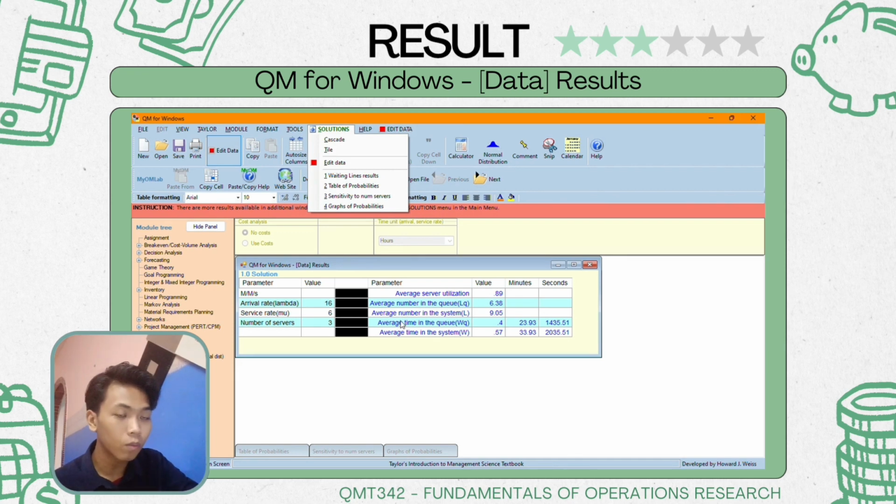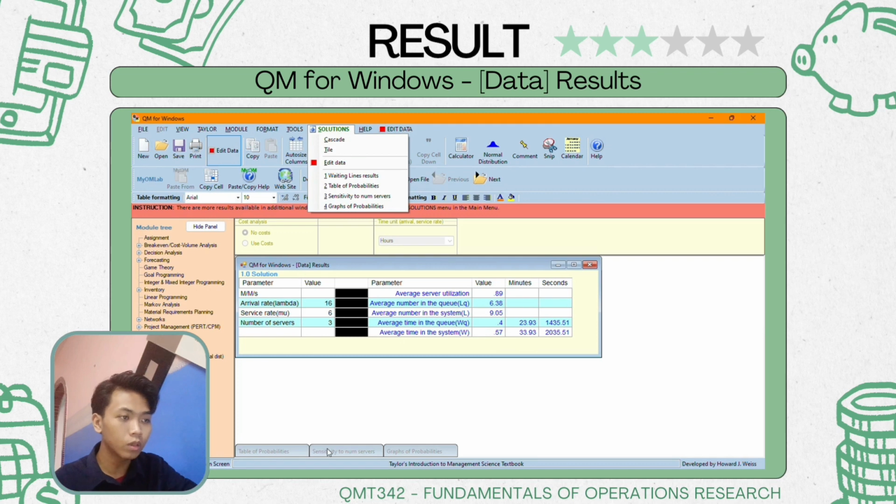So we also get the average time in the queue, which is WQ. We get 0.4 hours, or we can convert it into minutes, and we get 23.93 minutes. And the average time in the system, which is W, we get 0.57 hours, and in minutes is 33.93 minutes.